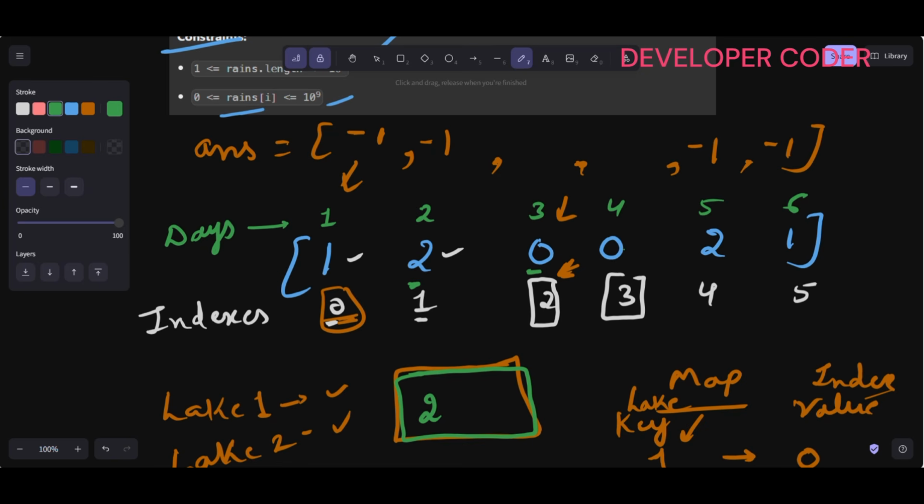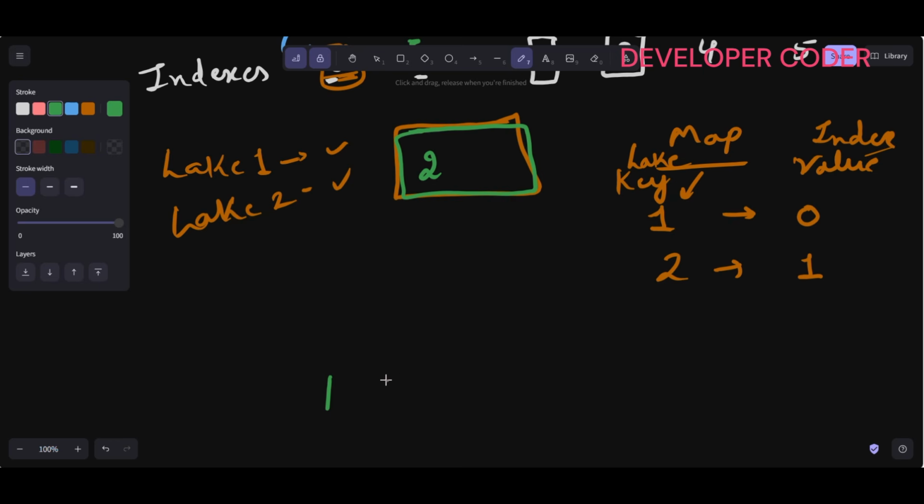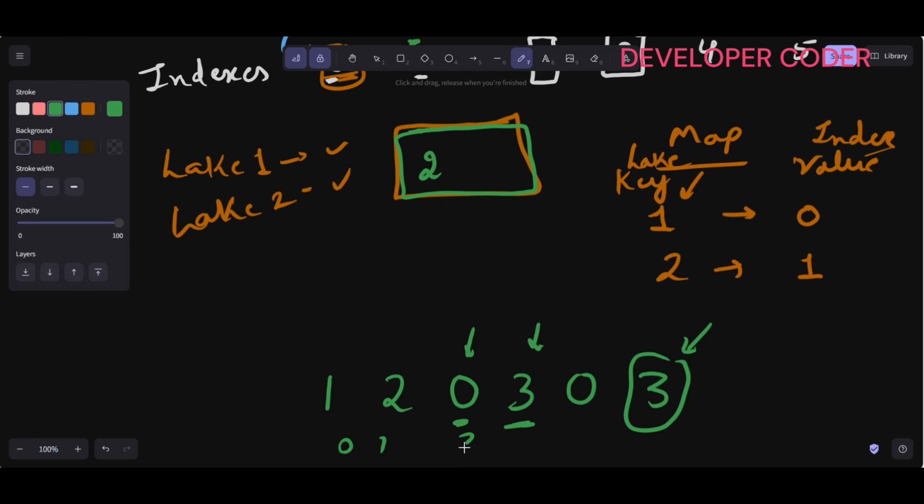So this may be the case right here. One, then lake 2, then there is one dry day, then lake 3 is filled, then 0, then again lake 3 is filled. So now for this lake 3 you want any dry day right after this 3, right? You can't use this day to clear the water from lake 3. There's no water on lake 3. Lake 3 water comes on index 0, 1, 2, 3 only, right? So after this particular index we need to search for a dry day, after this index only.